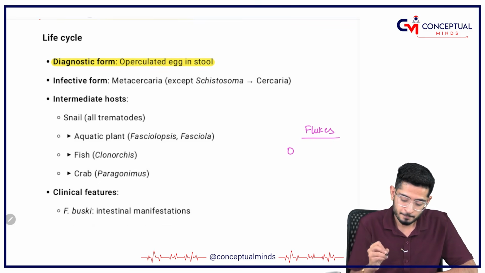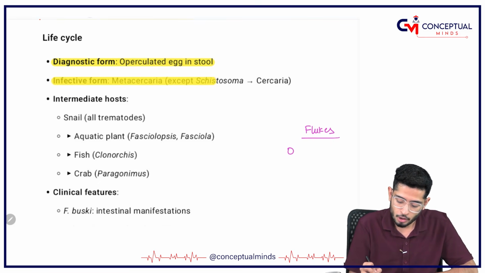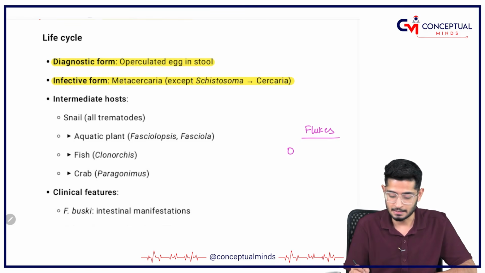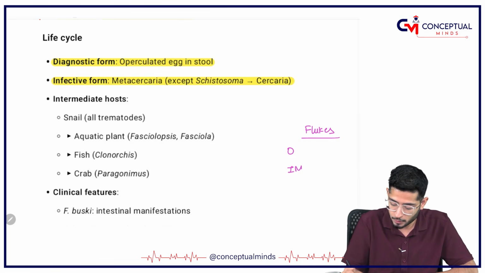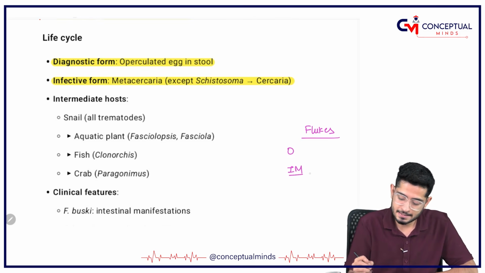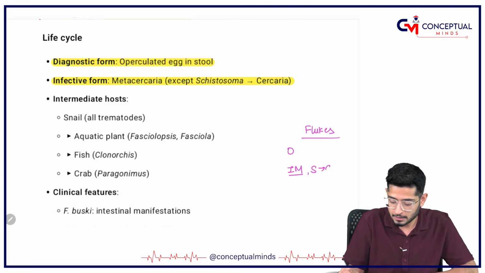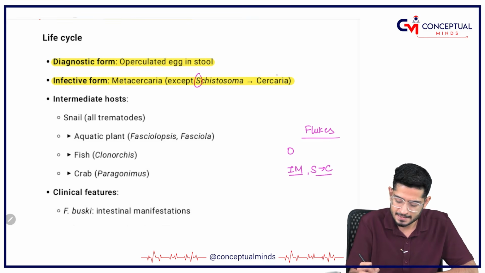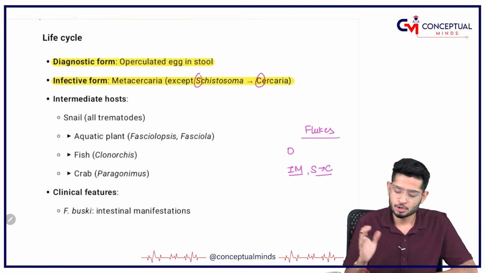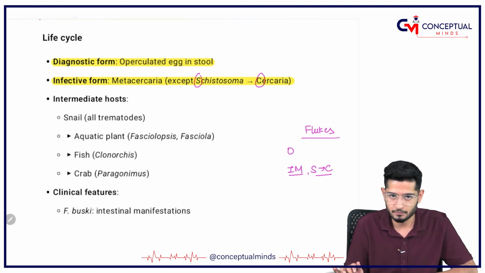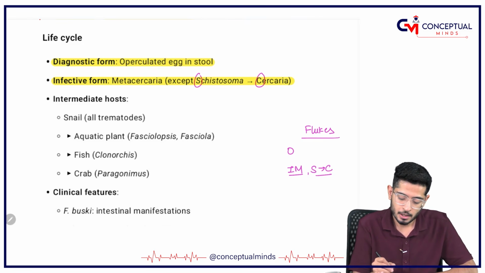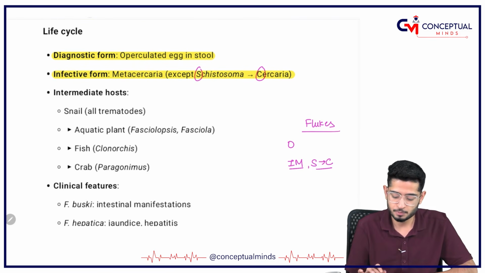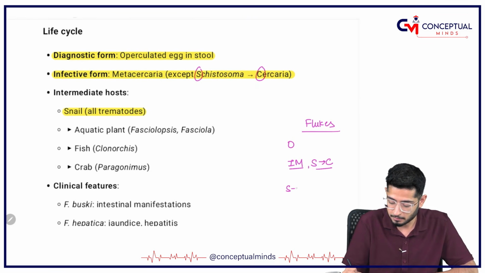Okay. Then the infective form in all of them is going to be Metacercariae, except in schistosoma where it is going to be Cercaria, because S and C phonetically they are the same. So schistosoma has Cercaria, all others have got Metacercariae. Okay. Coming on to the intermediate host, please remember, for all the trematodes, snail is going to be the intermediate host.